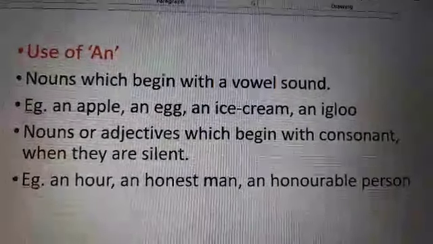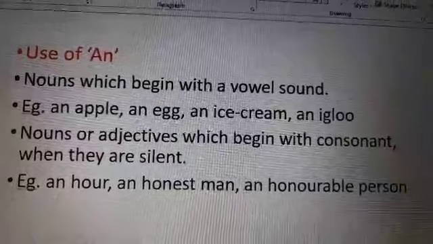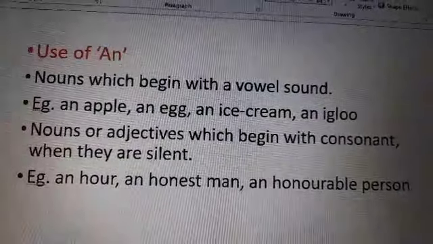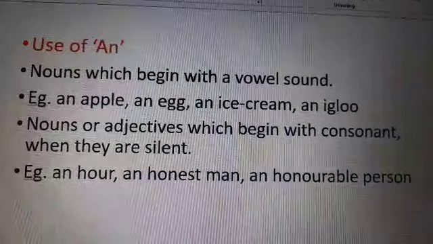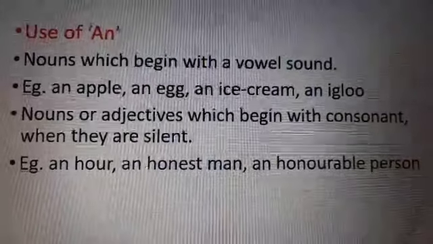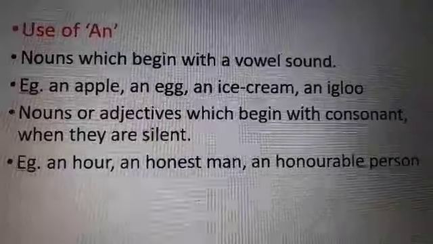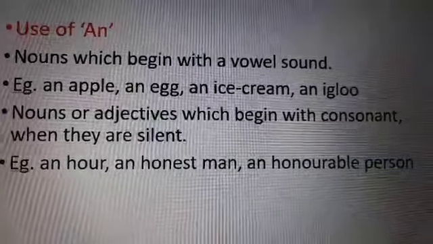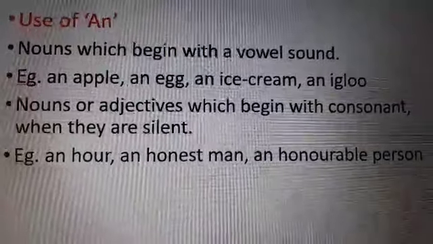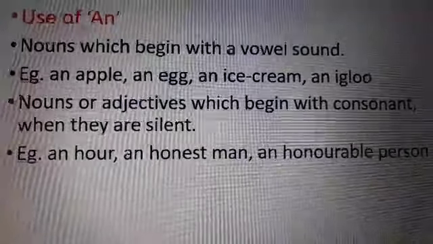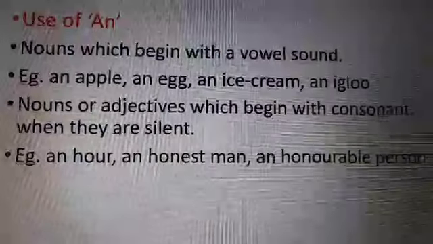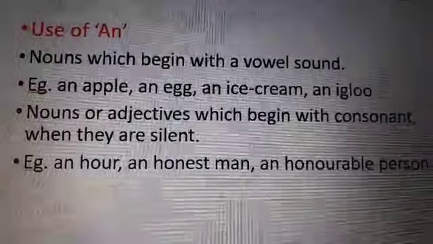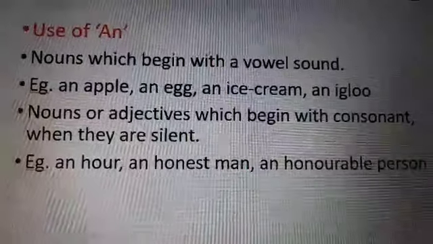Now let's see the use of an. An will be used before the nouns which begin with a vowel sound. For example, an apple, an egg, an ice cream, an igloo. I never say that we place an before the words which start with the vowels A, E, I, O, U, because sometimes it goes against the rule. So we always need to see the sound. If the word starts with a vowel sound, then we will always place an.